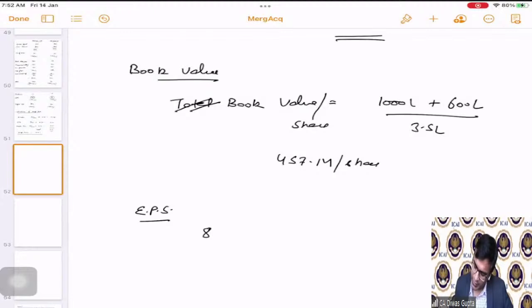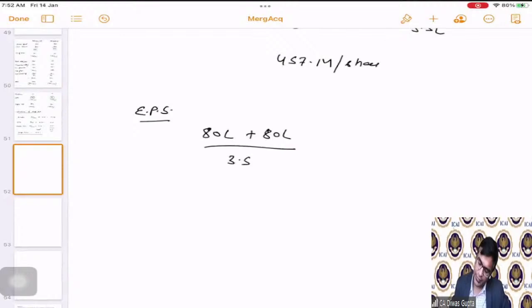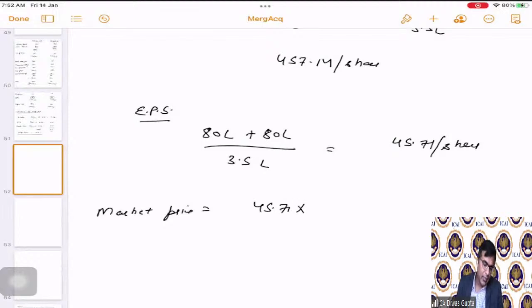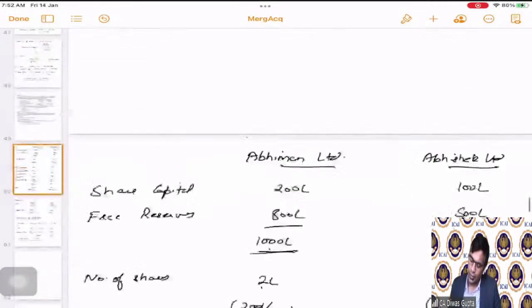Then comes EPS. We have the total profits 80 lakhs plus 80 lakhs that we have calculated. This whole divided by 3.5 lakhs number of shares, correct? So this comes as 45.71 per share. This is the EPS, correct? The market price will be calculated using the PE ratio. 45.71 multiplied by the same PE ratio of 10, correct? Because they are saying that the PE ratio remains unchanged. 457.10 per share. Simple. So the second part is also done.